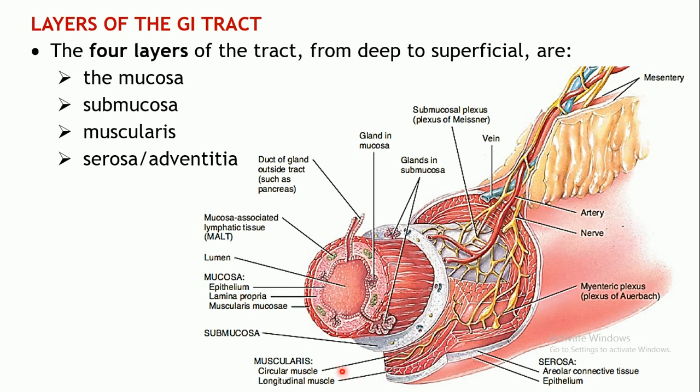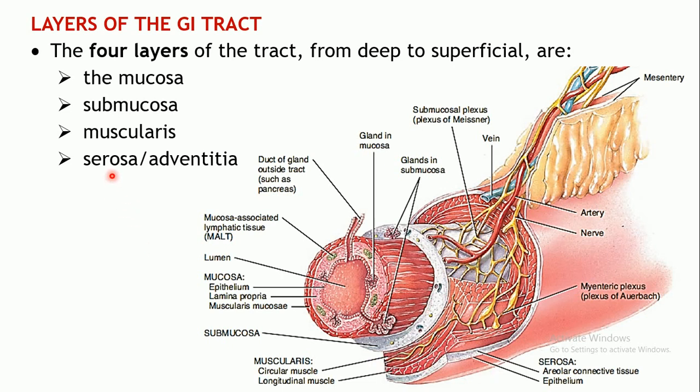That's why these are known as circular muscles and longitudinal muscles, because they are differently placed. So alternate contraction and relaxation of these differently placed muscles will help in mixing and propulsion of the food substance.